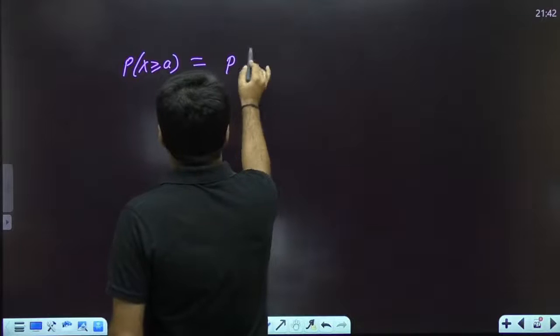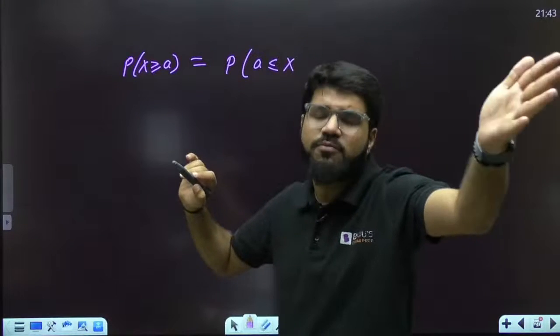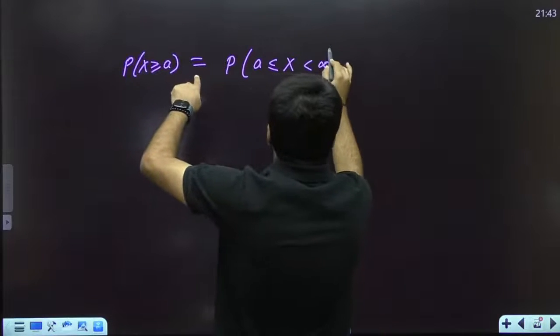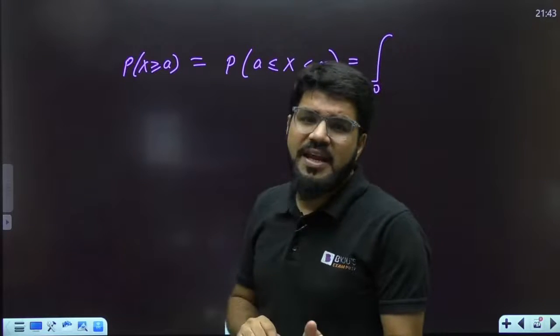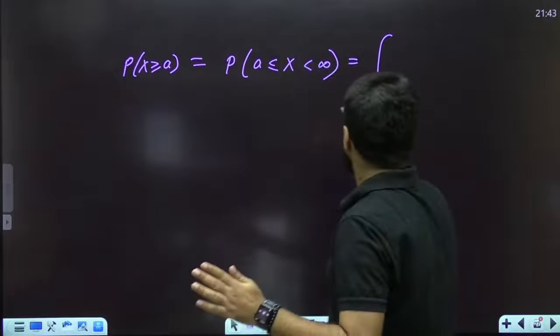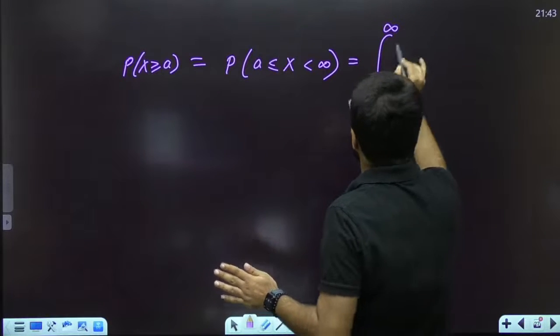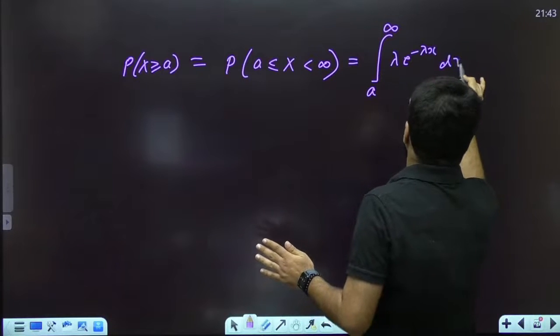Probability x greater than or equal to a means I'm just telling it can be greater than a. How much greater I have not specified, so it can be even up to infinity. So I can write that x is between a and infinity. The probability that the variable is between a and b is the integral from a to b. Here it is the integral from a to infinity of f(x), and f(x) is lambda e power minus lambda x dx.